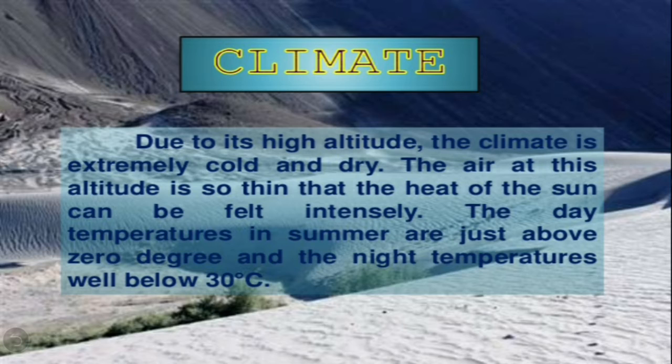And here the temperature remains below minus 40 degrees for most of the time. And as it lies in the rain shadow of the Himalayas, there is little rainfall, just as low as 10 centimeters every year. And the area experiences freezing winds and burning hot sunlight. And children, Ladakh is also known as Khapachan, which means snowland. So these are some of the specific features of the climatic conditions of Ladakh.